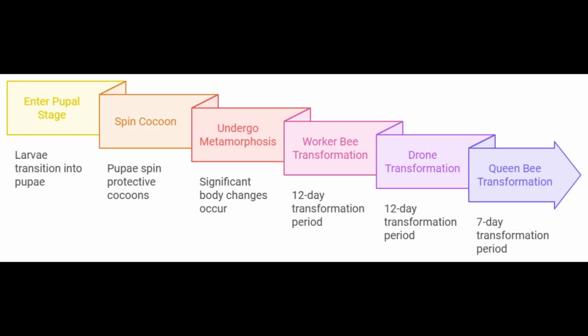After the larval stage, the honeybee enters the pupal stage. The larvae spin a cocoon around themselves and undergo metamorphosis. This stage lasts about 12 days for worker bees and drones, while queen bees take about 7 days. During this time, the bee's body undergoes significant changes, transforming from a larva into a fully formed adult bee.